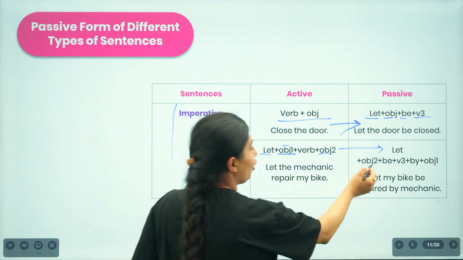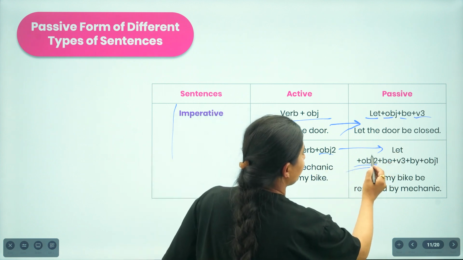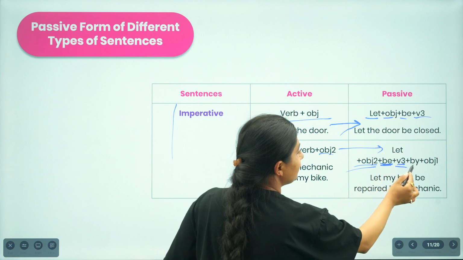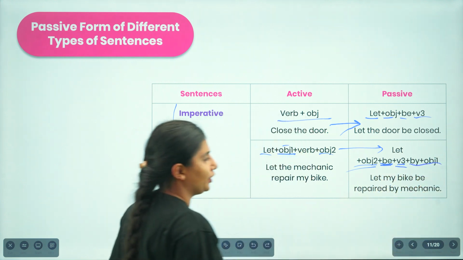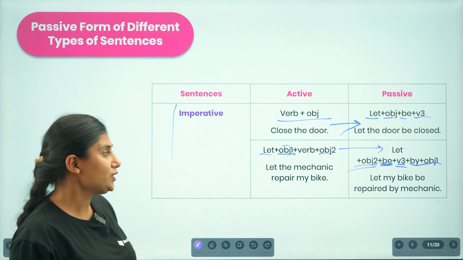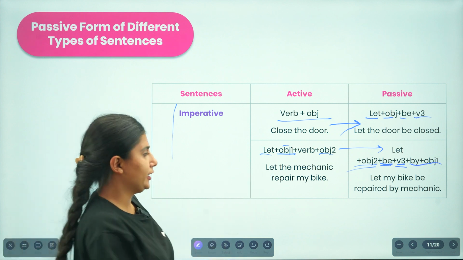We bring object 2 to the front: let plus object 2, then the be form of the verb, then verb 3, followed by by and object 1. You have to consider object 1 as the subject in the sentence.